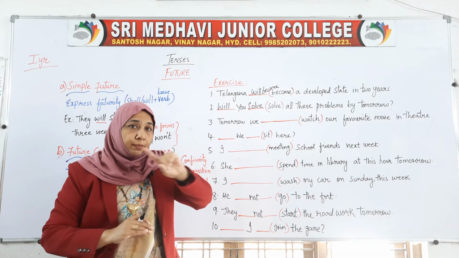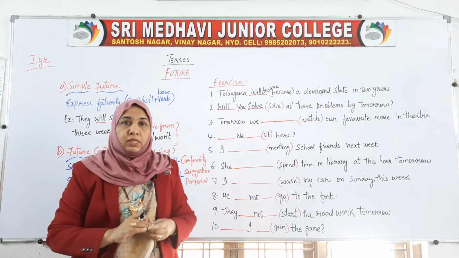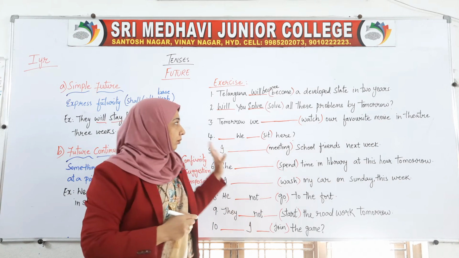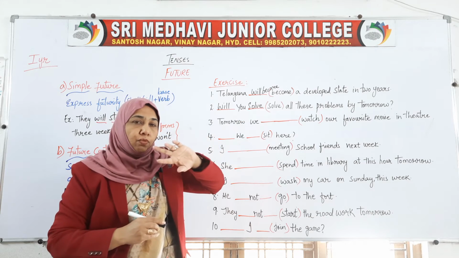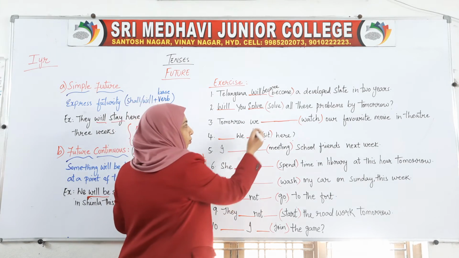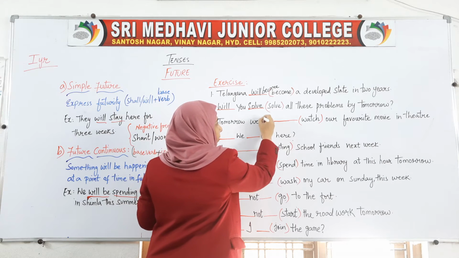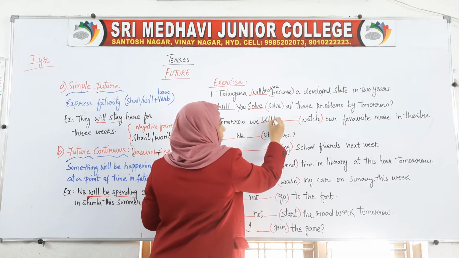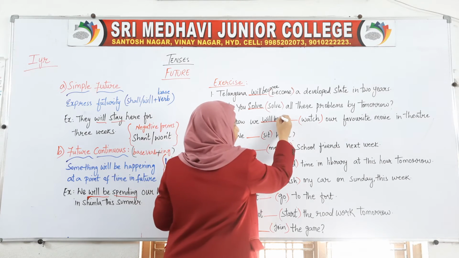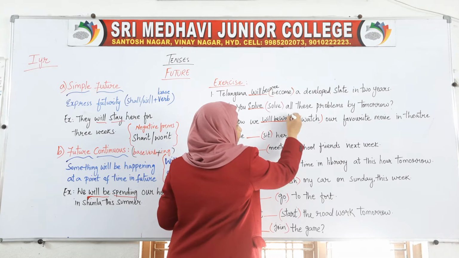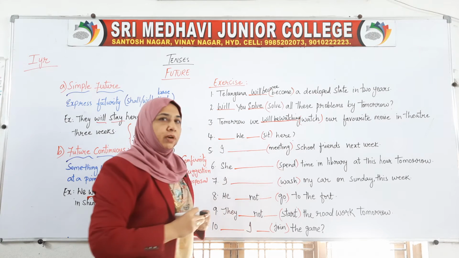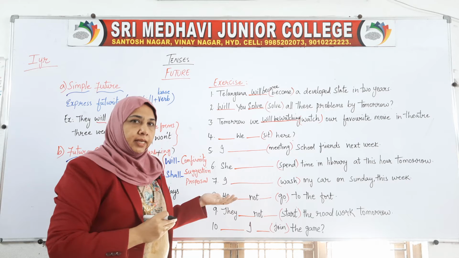Tomorrow at a particular point of time, because in the theatre means you have to go at a particular time. So what will we be doing tomorrow? Here watch gets changed into watching. Tomorrow we will be watching our favorite movie in theatre.